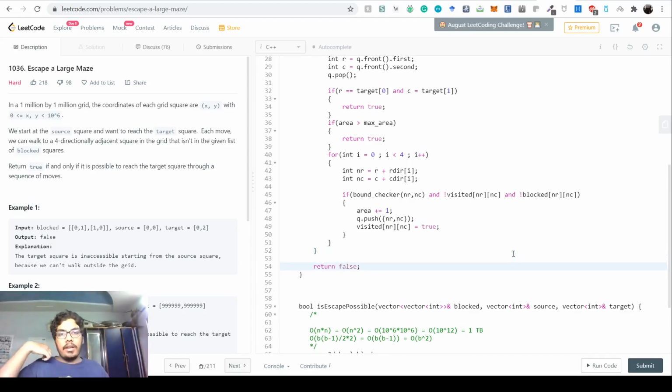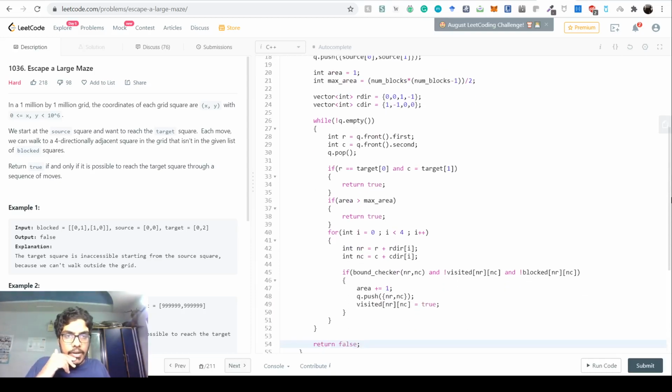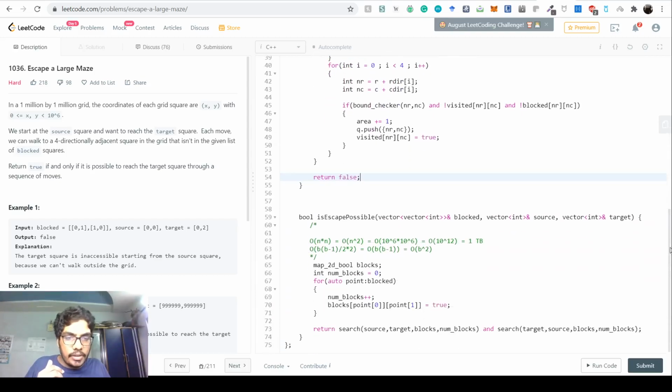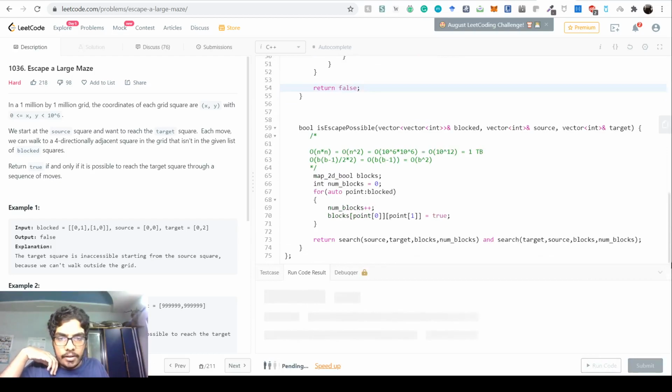If it's not reaching the target and not reaching the max area, if everything is over and all of them are blocked, then you return false, because this thing is blocked. The realization that there is this max area is a really crucial thing. Let's try to run our code and see whether we have not made a blunder.